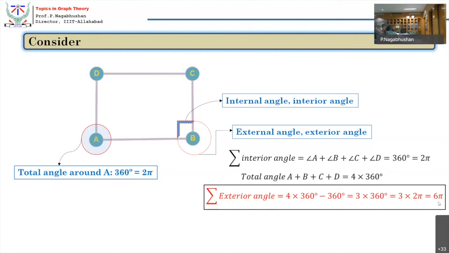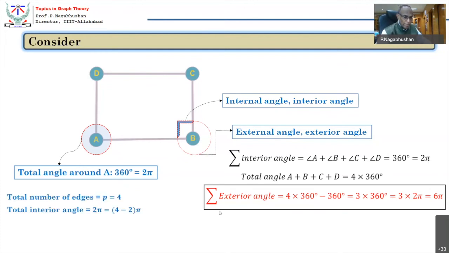What is the difference? Total interior angle is 2 pi, total exterior angle is 6 pi, and the difference is 4 pi. That is a constant difference. So what is the total interior angle? It is 2 pi. Can I put it in the form of a formula? Yes. Total interior angle is the total number of sides, 4, minus 2, into pi.